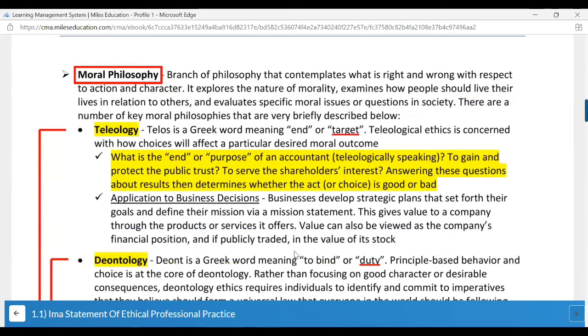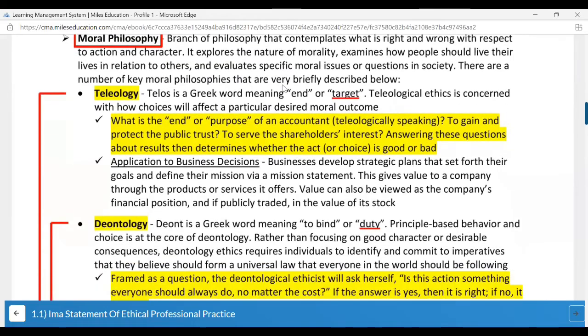Moral philosophy, I believe Varun has explained this in much detail. This is the place where you can get a bit of a tricky MCQ. The problem here is that students take time to remember. It's not difficult, it is just a bit tricky and requires much more reading than the other areas, because it is difficult to remember and recollect. The simple way to remember is to go through what is written in the yellow box highlight. I think that suffices.